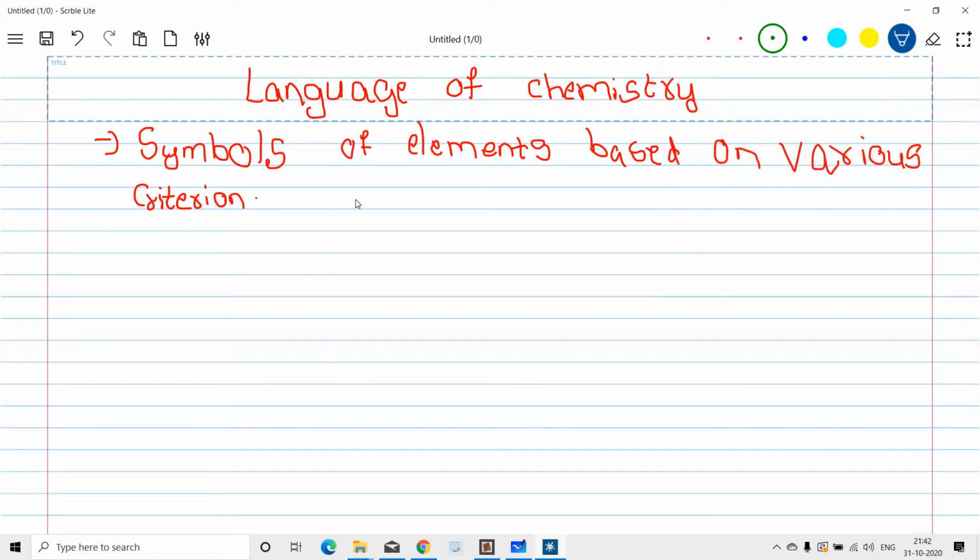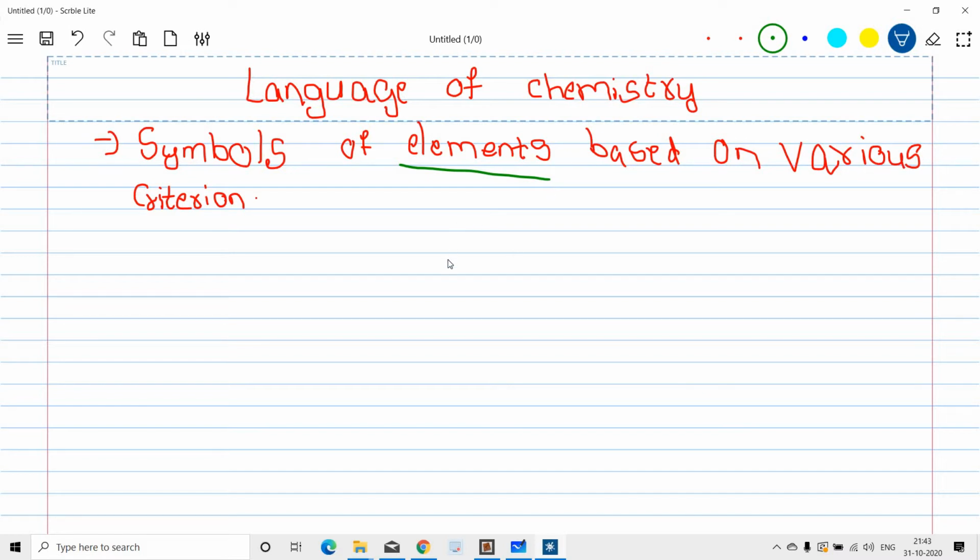So the first topic is symbols of elements based on various criteria. I will give an idea about this. Everyone knows about elements. Everyone should learn all elements. Up to now, 118 elements have been discovered, and the last element, the 118th element, is Oganesson.